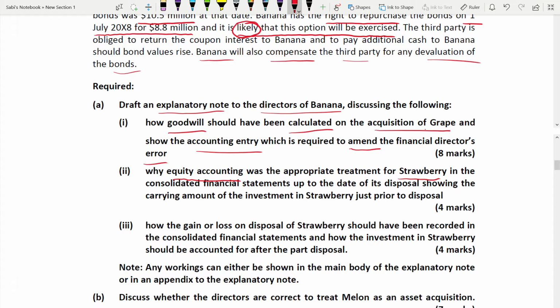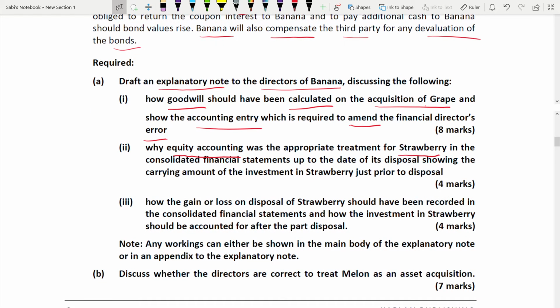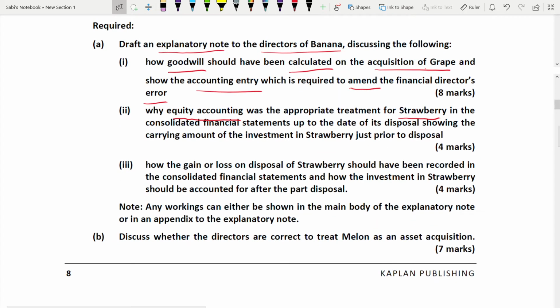Mostly people go by doing the calculation part. They are very strong in calculation, but they ignore the discussion part. The discussion part is very important. If you are not good at discussing or writing, you will not pass this paper. There is no doubt about it. You cannot rely 100% on your calculation, because even in your calculation you can go wrong. You will make mistakes. Then what? You need the support of your discussion part also. This is why I always tell you, write and practice until you become better and better and better. I would not say perfect, because no one can become perfect, but I would say the best of yourself. Be the best version of yourself.